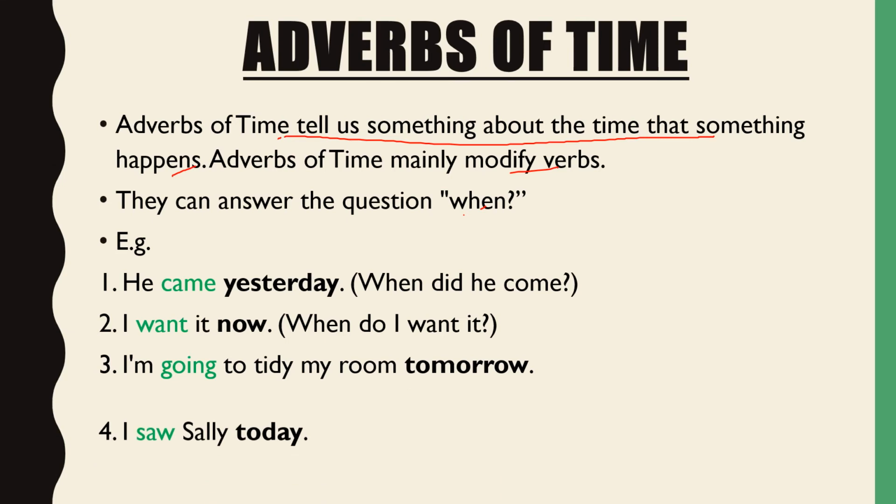Here are a few examples. He came yesterday. So when did he come? He came yesterday. Clear? I want it now. When do I want it? Now. So it is telling us about the time.